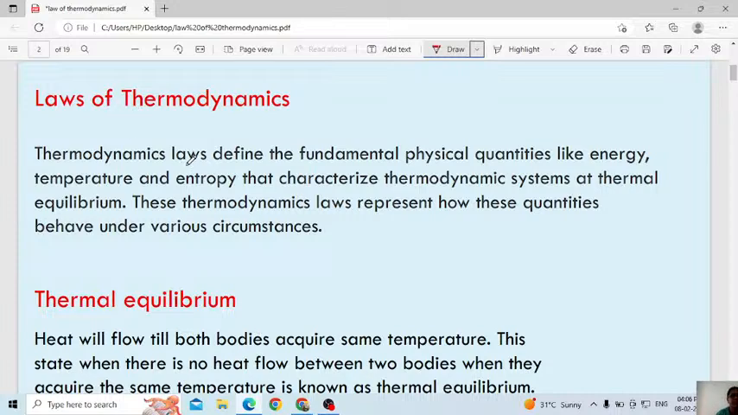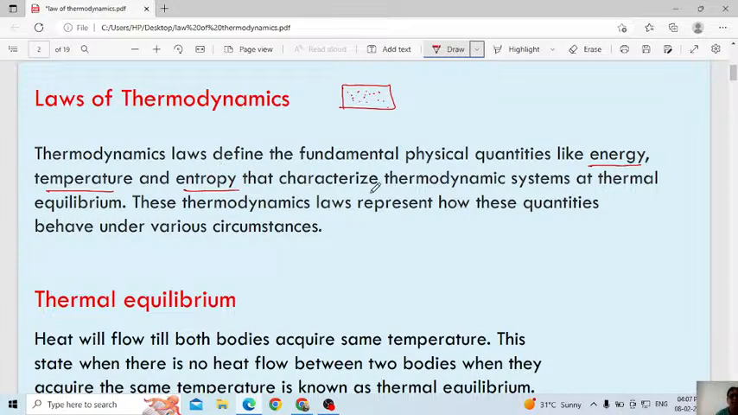The laws of thermodynamics define the fundamental physical quantities like energy, temperature and entropy. They give the relationship between energy, temperature and entropy. Yesterday I explained what is meant by entropy. Entropy is nothing but randomness or disorder. If you consider any object, how the particles are arranged, how randomly they are arranged, that is nothing but entropy. Okay. Always you have to remember the new words and what they mean. Don't forget that. Okay.